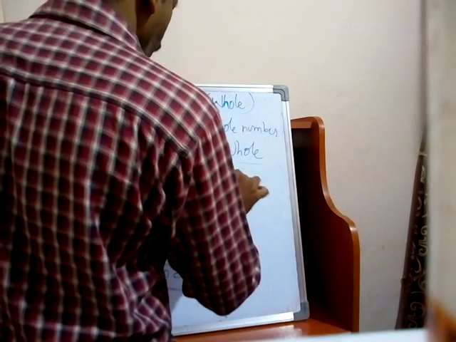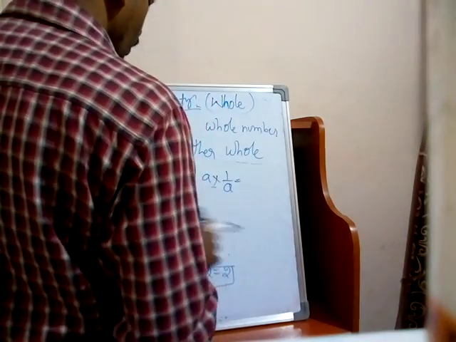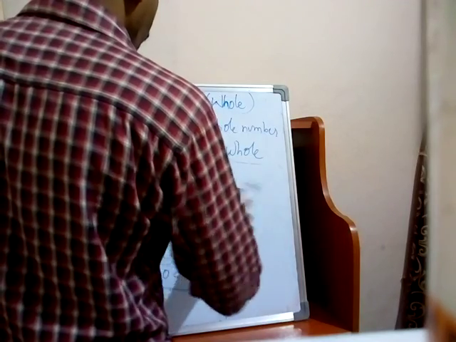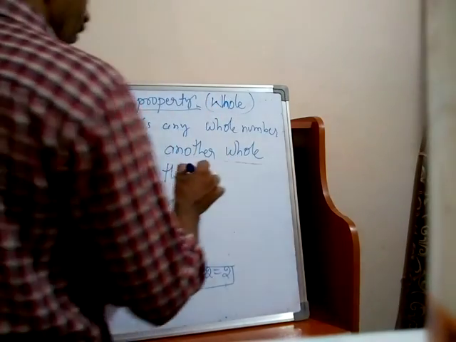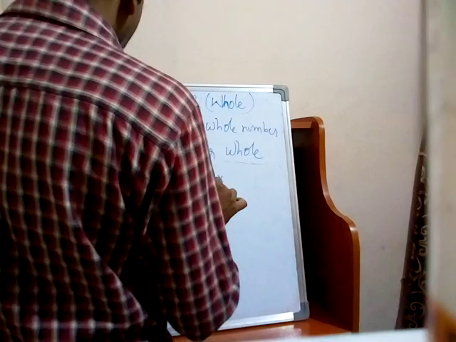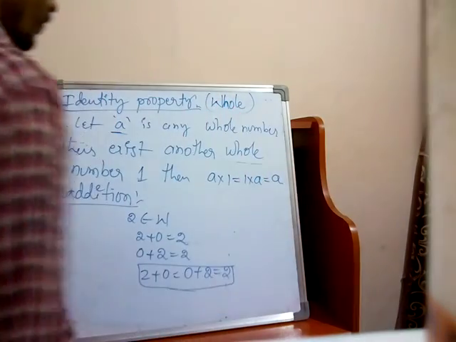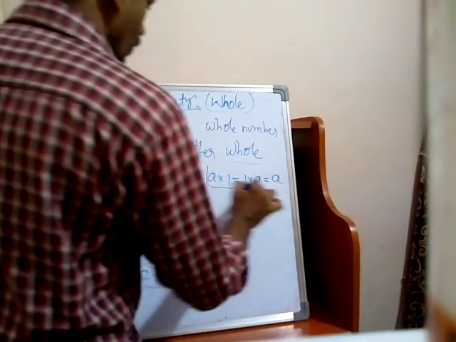A into 1 by A is equal to A into 1, that is equal to 1 into A, that is equal to A. This is under multiplication.